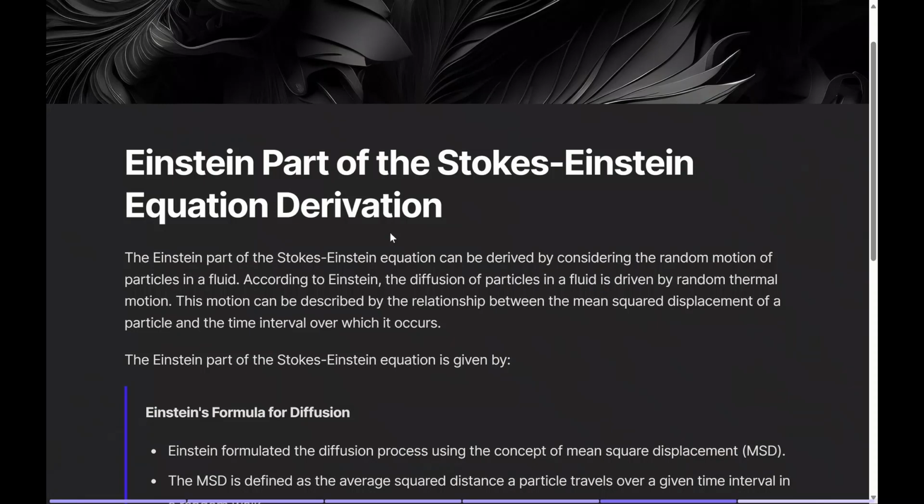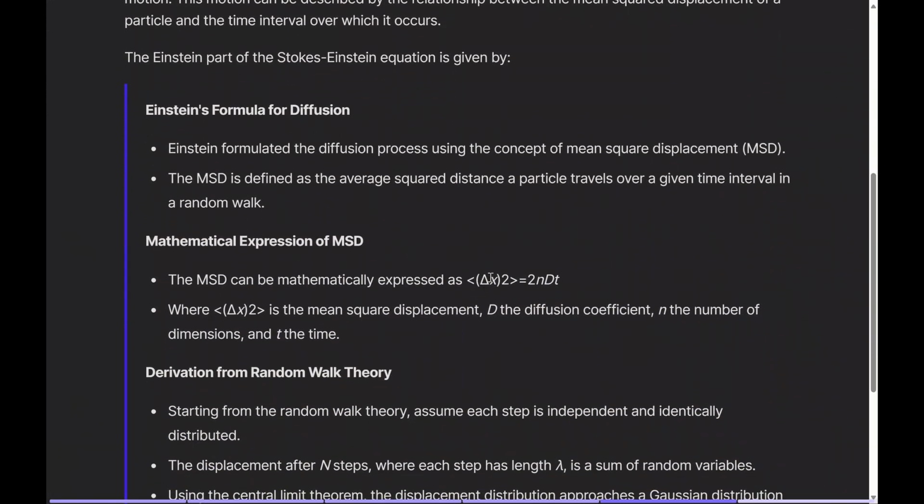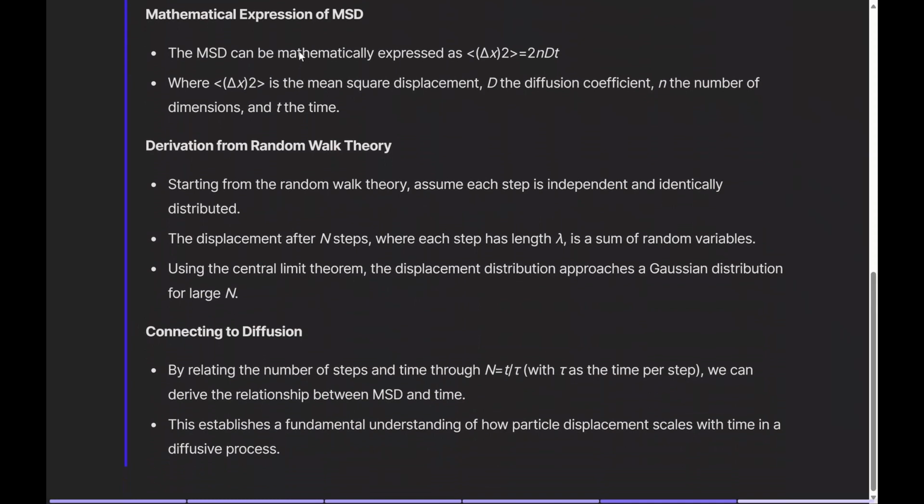So moving on to how he mathematically described diffusion. The formula he used was delta x squared, which is equal to 2nDt, where delta x squared is the mean square displacement, D is the diffusion coefficient, n is the number of dimensions, and t is the time. So basically, what Einstein did with this formula is he connected tiny random steps of particles with how they spread out over time. This formula helps us understand the bigger picture of diffusion, like how a smell moves through a room. It's all about linking these small random movements to the overall process of spreading out.